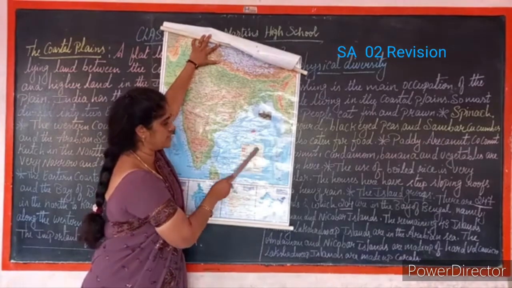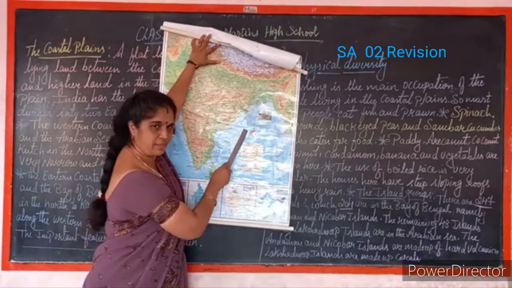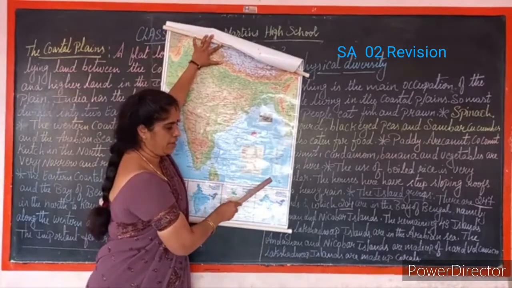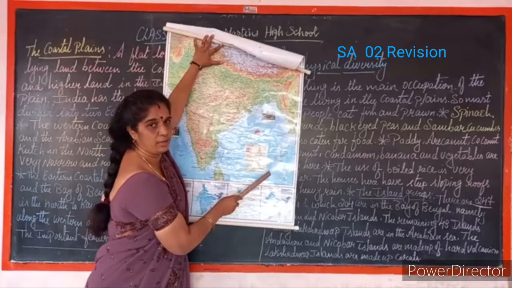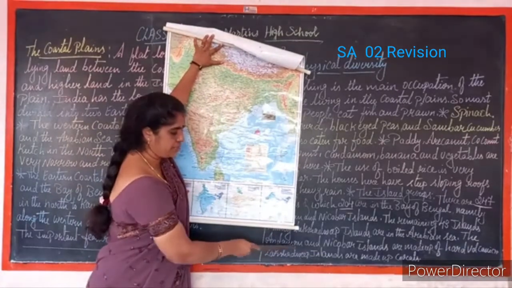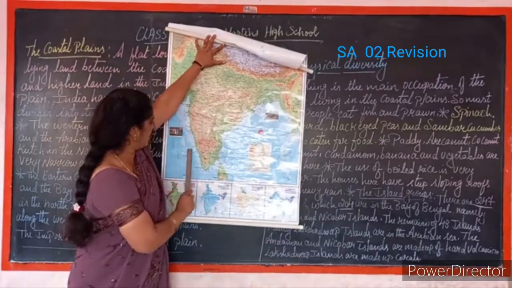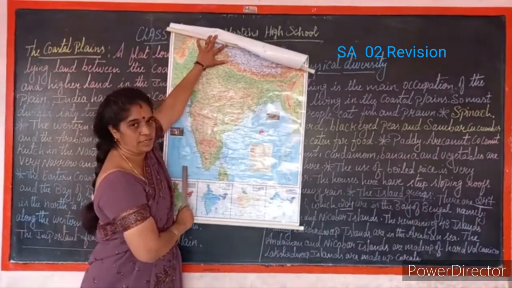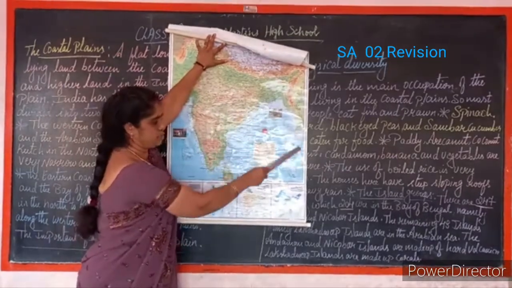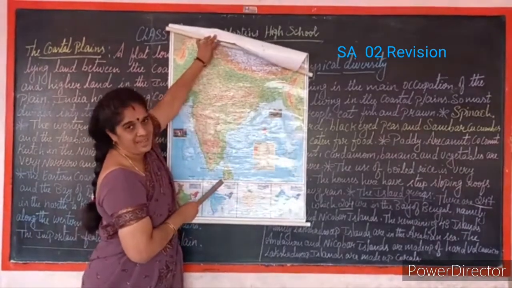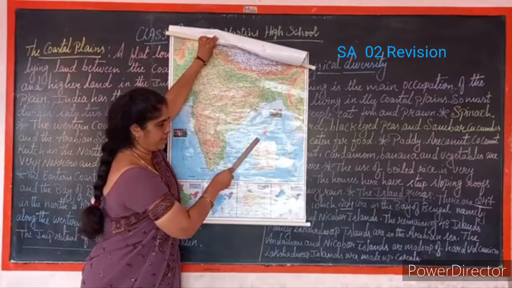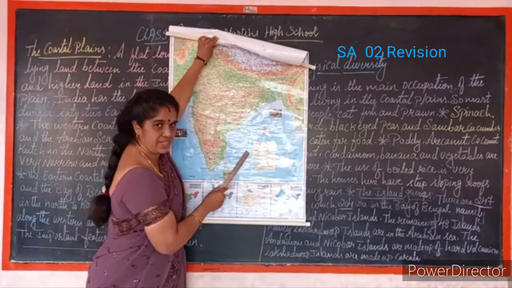The Andaman and Nicobar Islands come in the Bay of Bengal, and they are made up of hard volcanic rocks. Whereas the Lakshadweep Islands are made up of corals. So this is the clear picture of these islands. In total there are 247 islands.